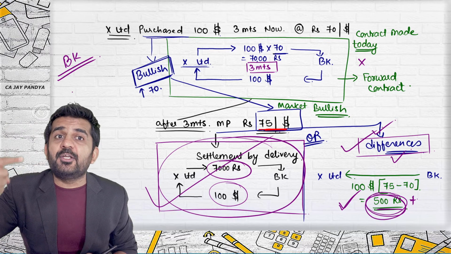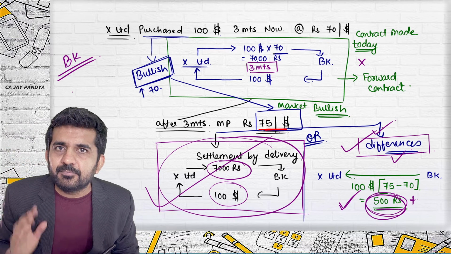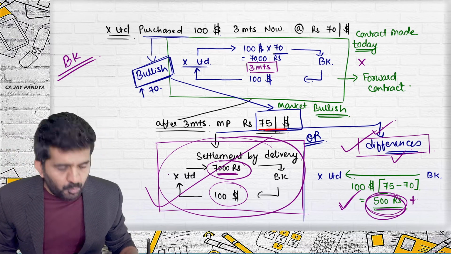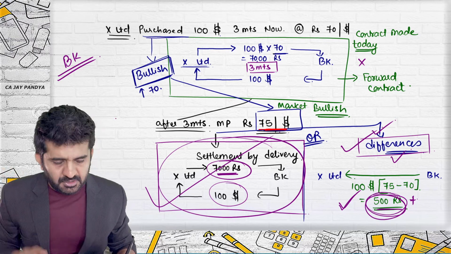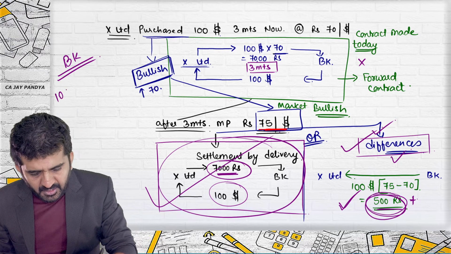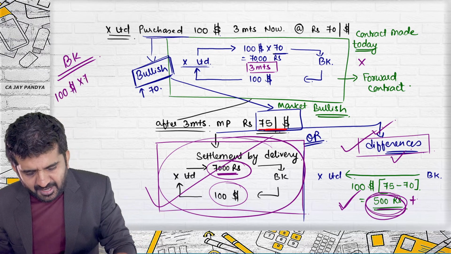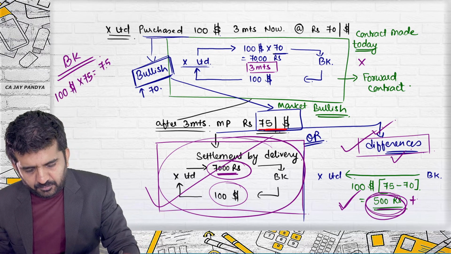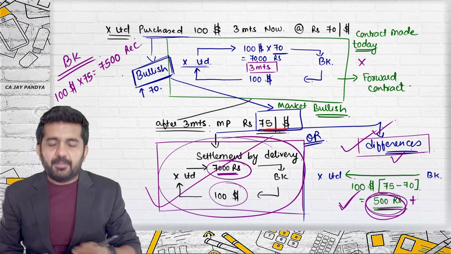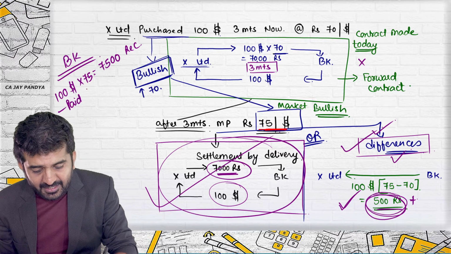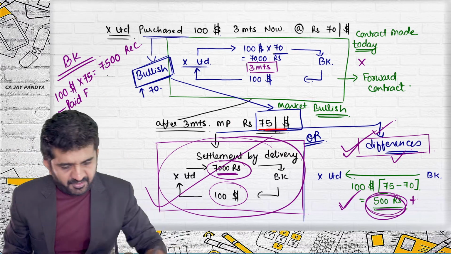It was going to give $100. It was going to receive 7,000 rupees. Is it right? Now what bank will do? It will sell $100 in market at the 75. So it will be getting 7,500 rupees. It has paid in forward. It needs to pay 500 rupees.